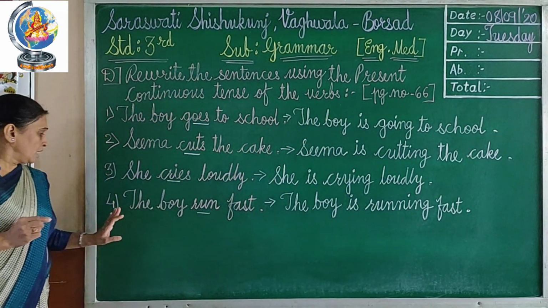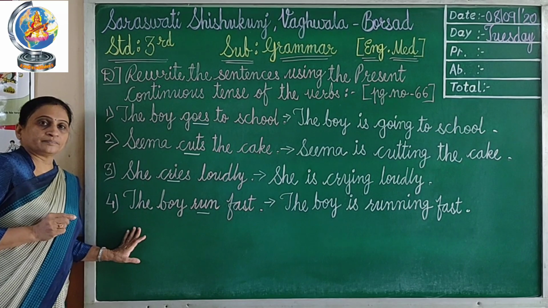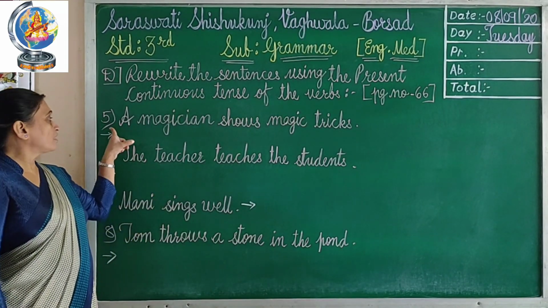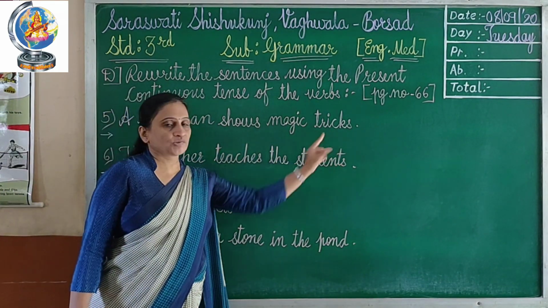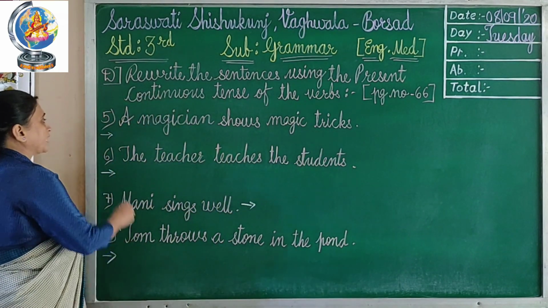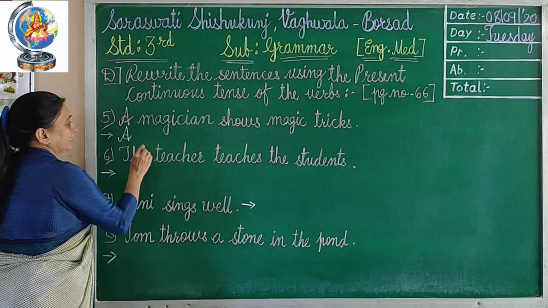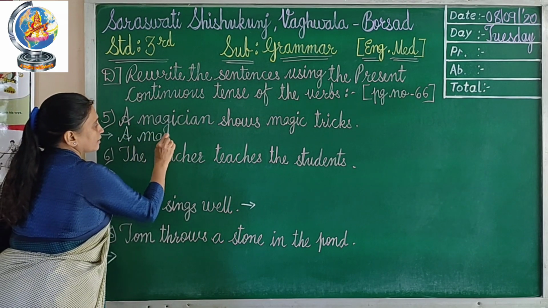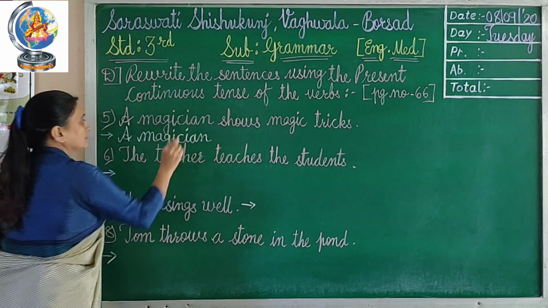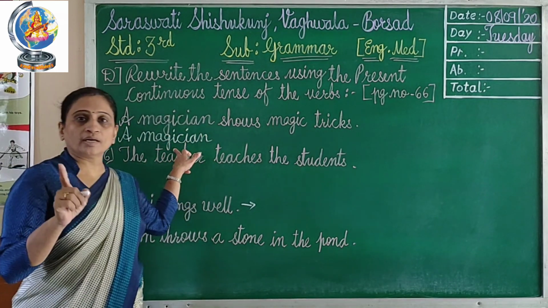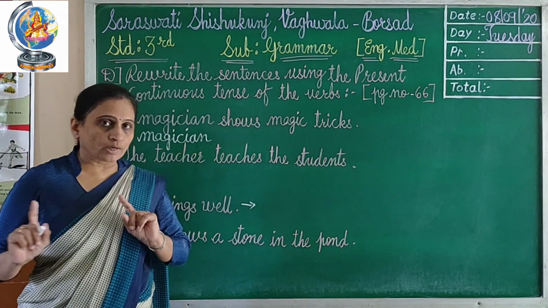Now let's start the fifth number. A magician shows magic tricks. Now first of all let me write here a magician. Magician is a singular noun, right?